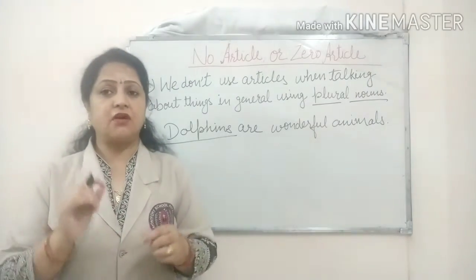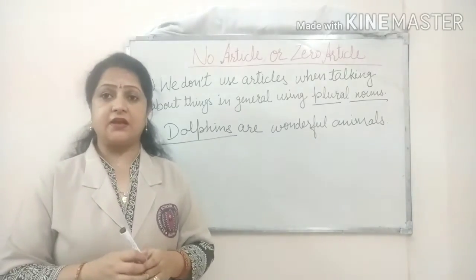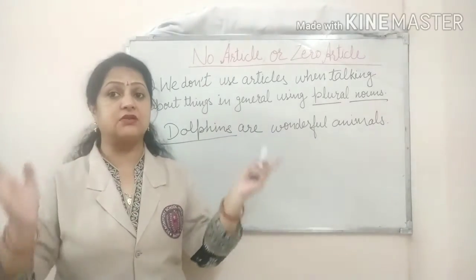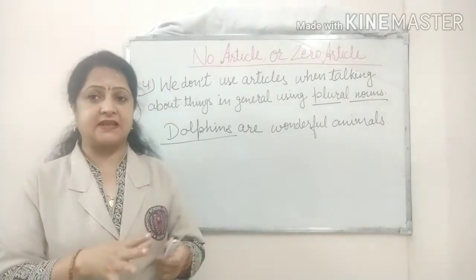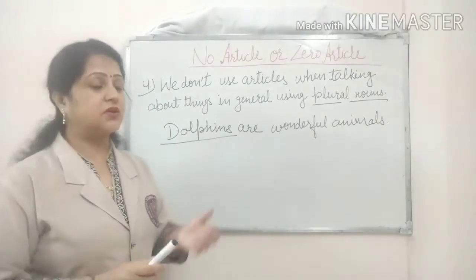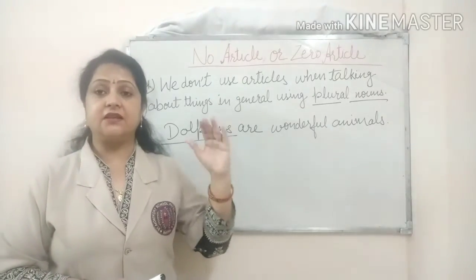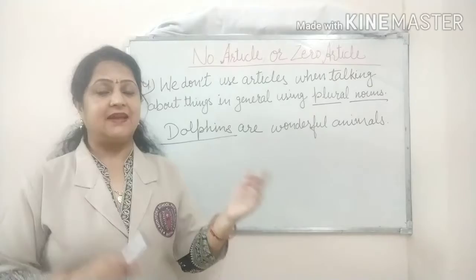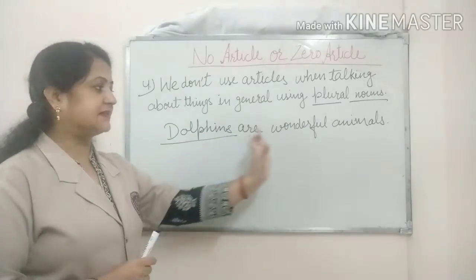We are not talking about only one or two dolphins here. As we are talking about the whole class, that's why we are not using any article here. If I write the dolphins, then it would be wrong. So now this sentence is correct.